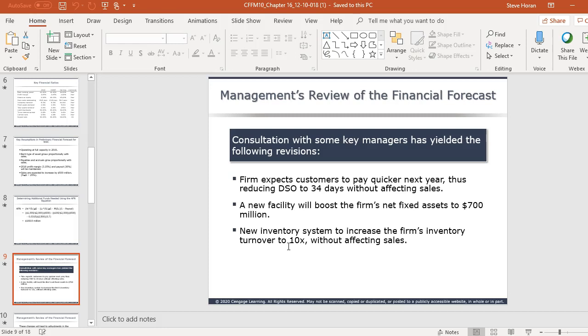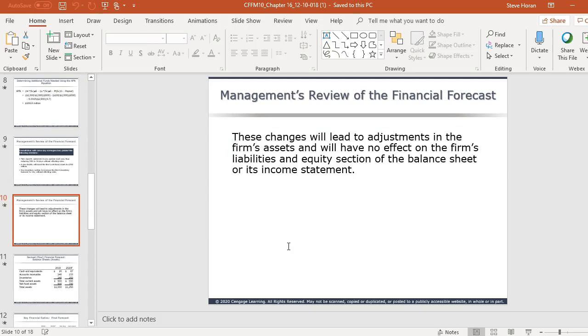And then the bottom one down here is inventory. We need to get better at it, and the goal, of course, is to get better at it, but not run short on inventory and then lose sales because we don't have enough on hand. But we have a strategy, we have a plan, so the goal is we can change these numbers without negatively impacting sales. Okay, so obviously that will change our forecast.